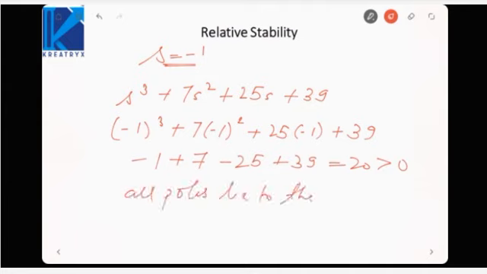If it were lesser than 0, that means some poles will lie to the right of this line also. Then we will apply that criteria to know how many poles are lying to the right of this line. But as long as this is greater than 0, all poles will be lying to the left of this line. So this trick you can apply for a complicated system or a system of very high order.